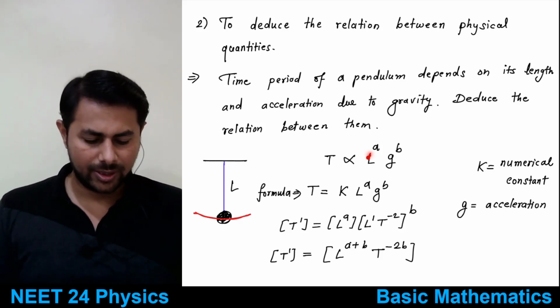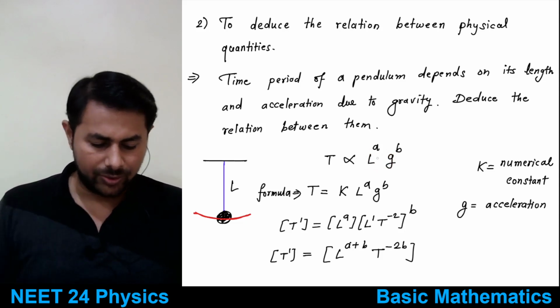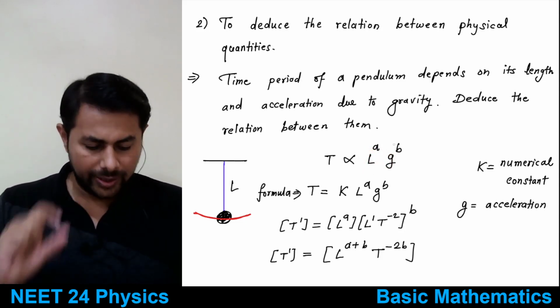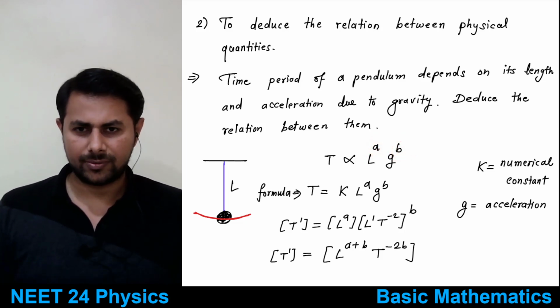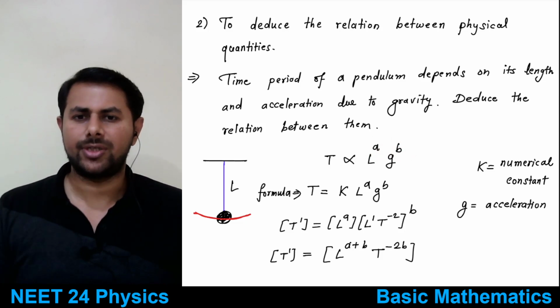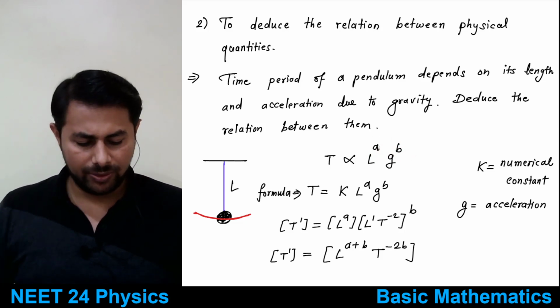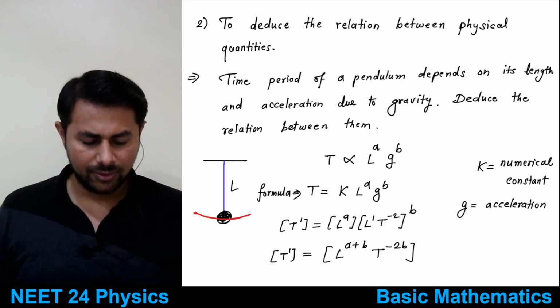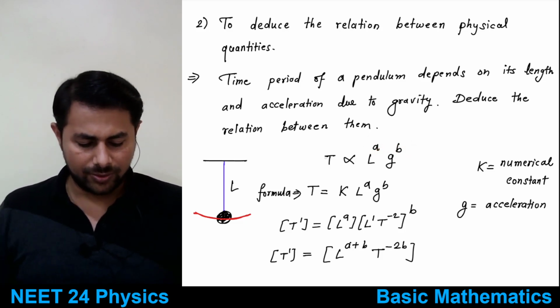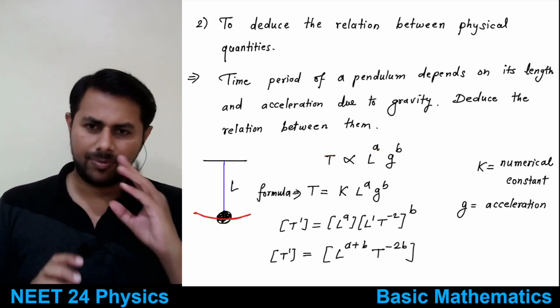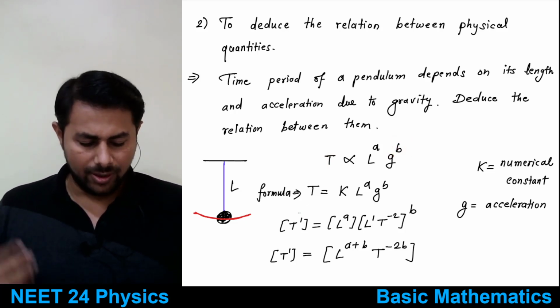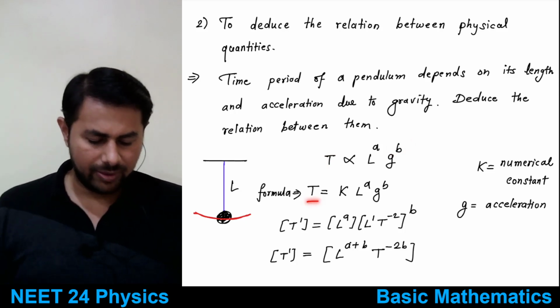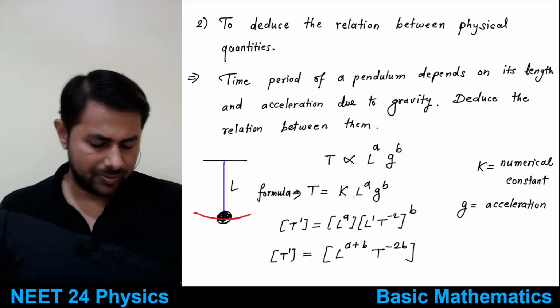It's proportional to length, it's proportional to acceleration due to gravity, but we don't know to what power of length and acceleration due to gravity will come in the actual formula. So we put a and b, which are unknown. So we say T depends upon length to the power a and g to the power b. Therefore T will be equal to some constant.